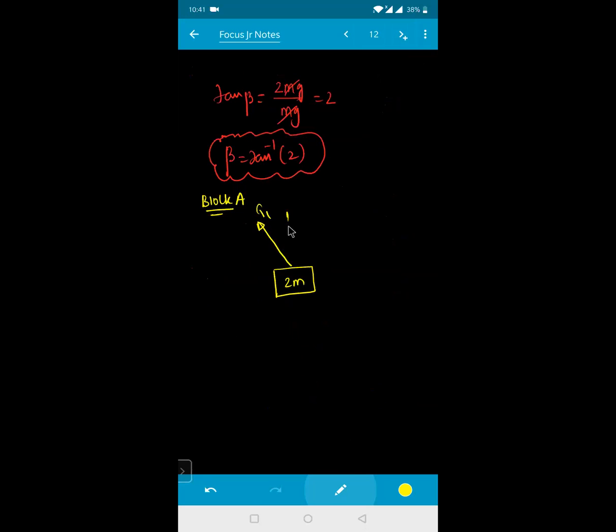If I'm resolving it into components, this will be one component. This angle is alpha. So this will be T1 into cos alpha, and this will become T1 into sin alpha. The weight of the body acts in the downward direction, so this is 2 times m into g.